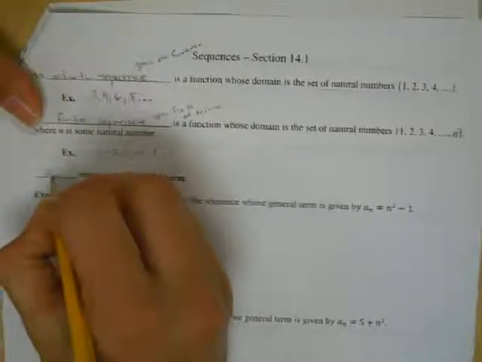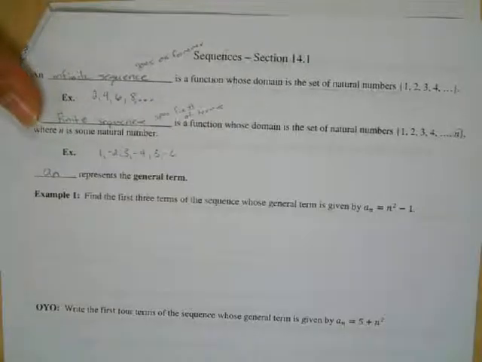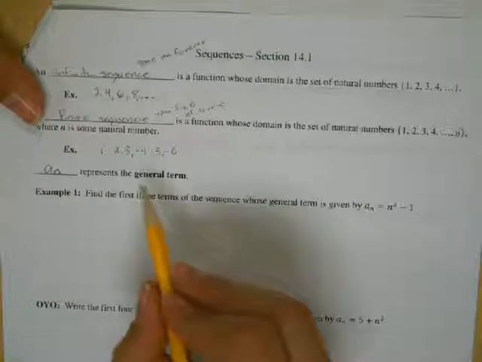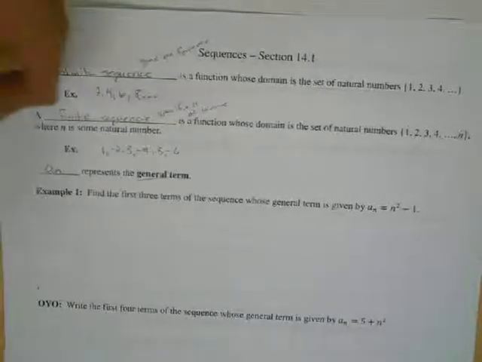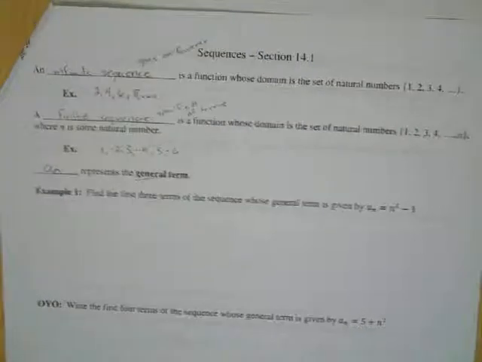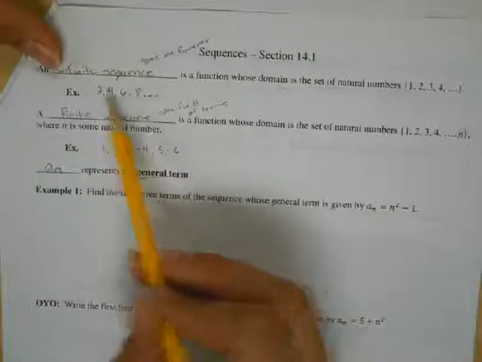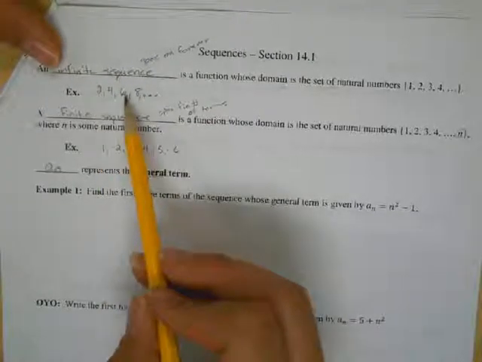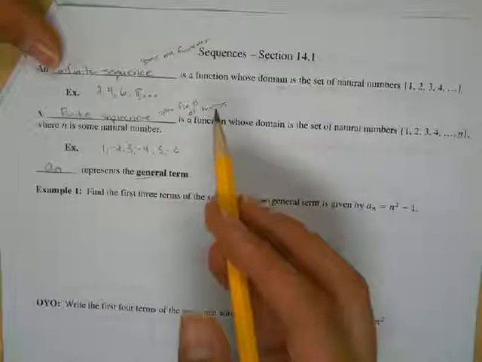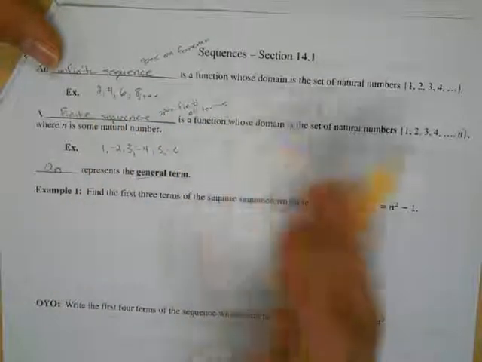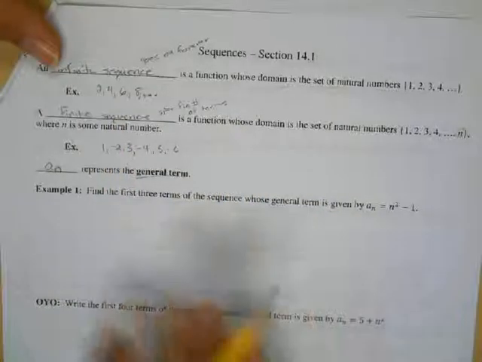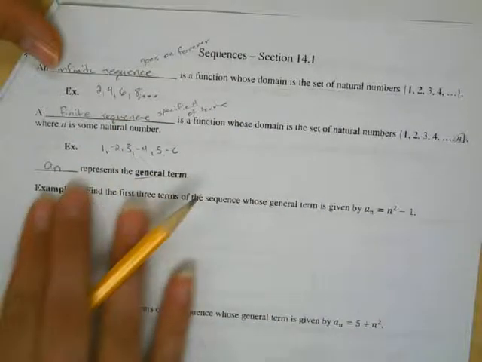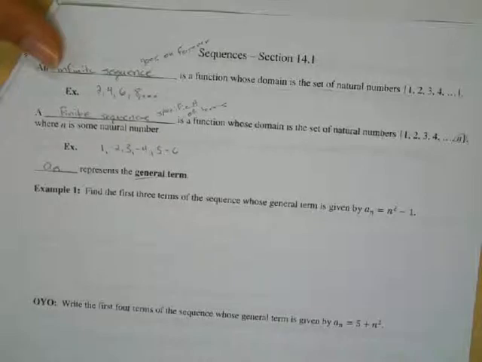One of the big ones that we're going to work with here is the a sub n. Okay, a sub n, which represents the general term. That's super important. So the general term basically is something that has variables in it that represents the pattern that you see here. So 2, 4, 6, 8 can be represented with an equation. I'll talk about how to get those a sub n's and how to use them in a little bit. But it's called the general term.